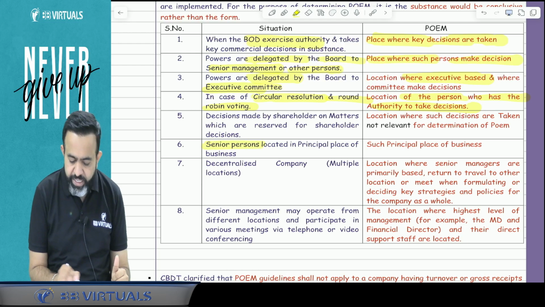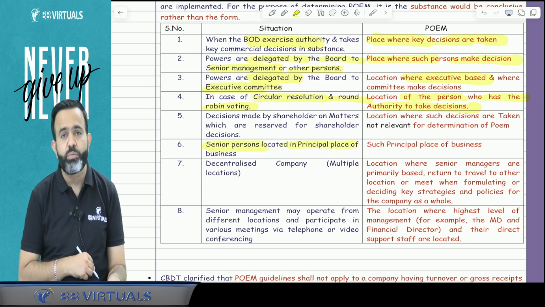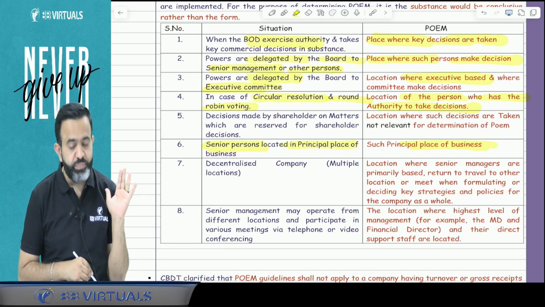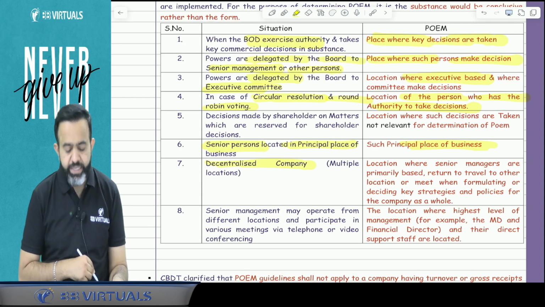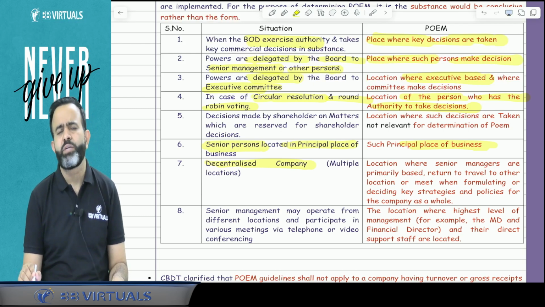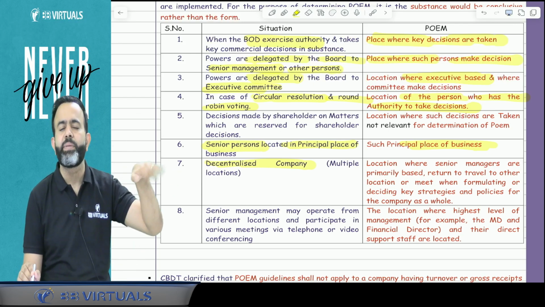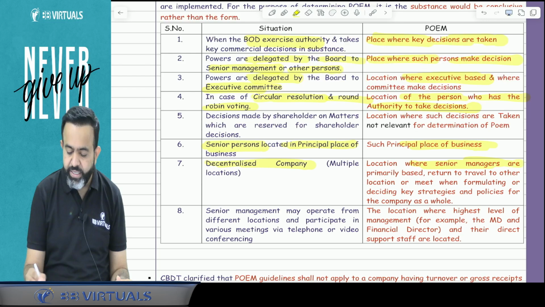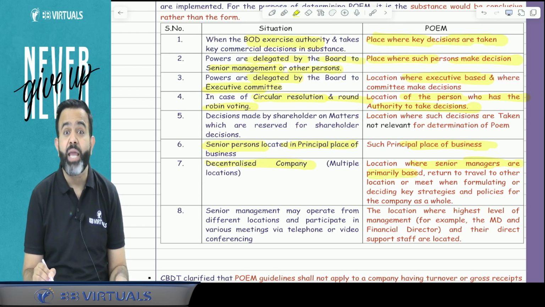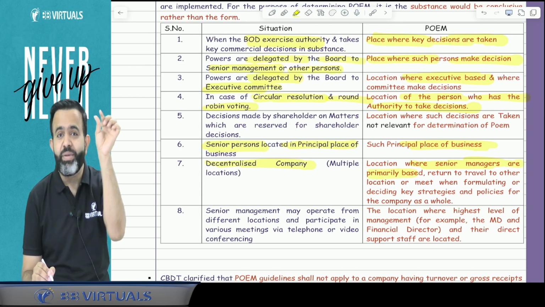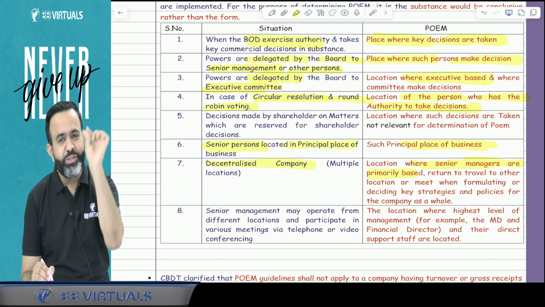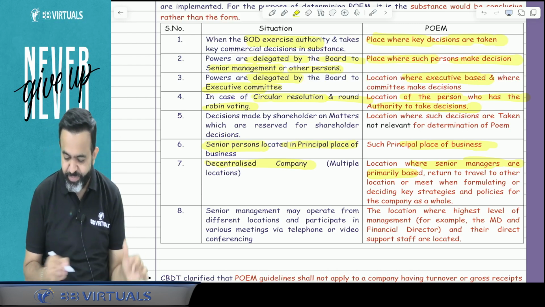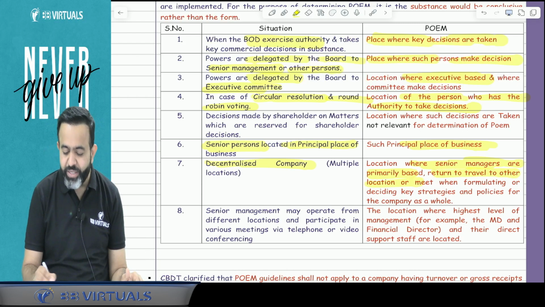Now suppose a senior person is located at the principal place of business, then guys, that principal place of business will be treated as the POEM. Now, in case of a decentralized company, suppose that foreign company has offices at multiple locations in multiple countries, then what will happen? The location where senior managers are primarily based, meaning where the MD is located, where the CFO is located, where the CEO is located, that place will be the POEM, and where they return after travel to other locations.